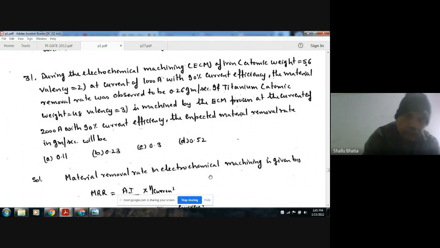So here the atomic weight of iron is 56, valency is 2, current is 1000 and efficiency is 90%.